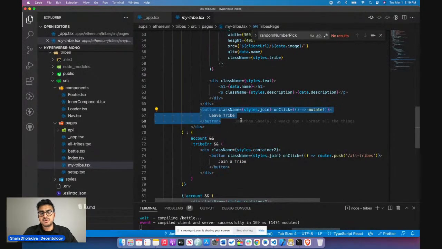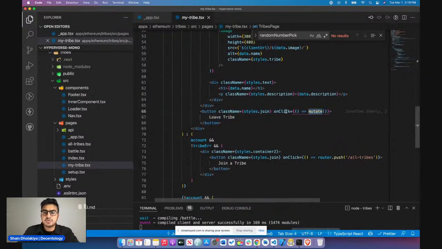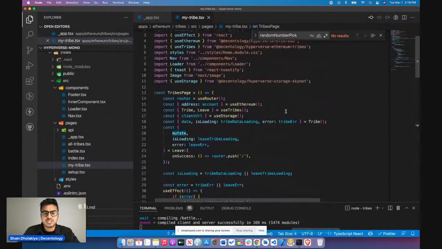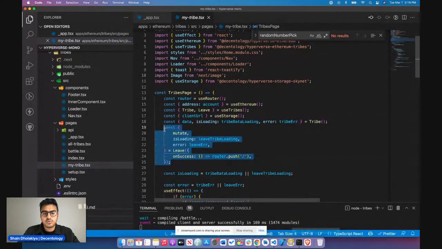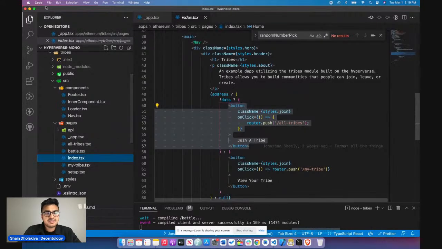All this button is doing is very similar to the join functionality. It's calling this mutate function. We go up here to see what this mutate function is doing. We see that it's calling leave. So it's simply bringing in leave from useTribes, calling leave, which does everything for you on the back end. And then we go back to the homepage. So that's all the basic functionality of tribes.